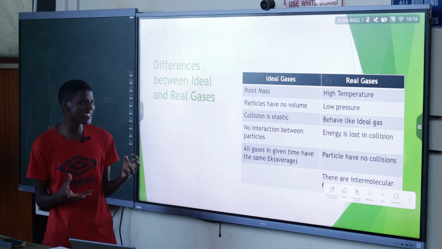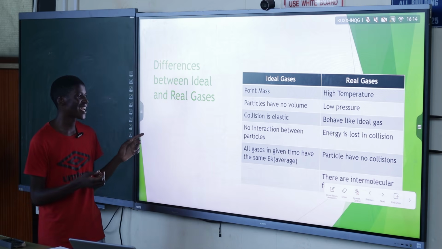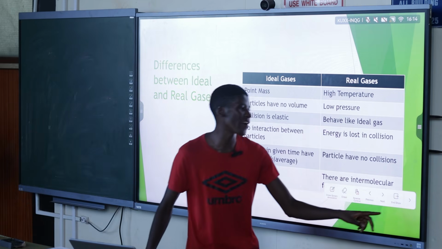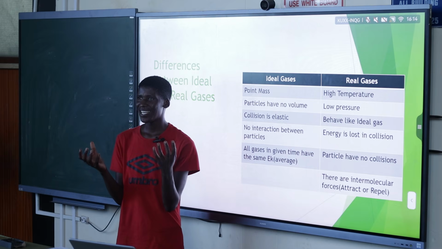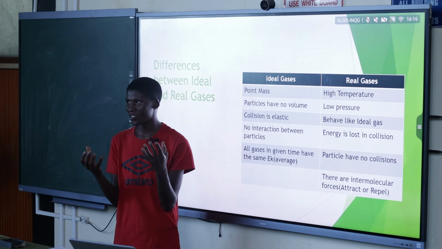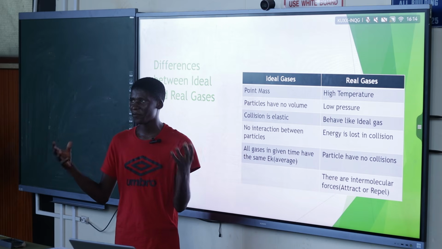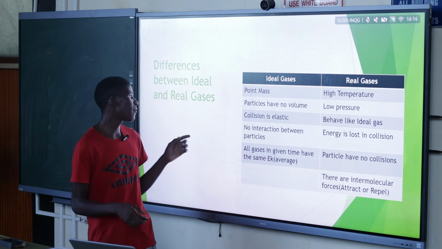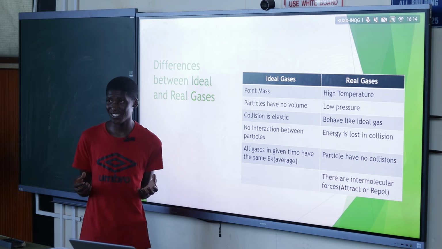And also these particles, they don't interact with one another. Remember, if you're coming from chemistry again, basically, when you're having two particles, they've got intermolecular forces. And some particles, we can just call them molecules for simplicity's sake. So these molecules, they've got intermolecular forces.